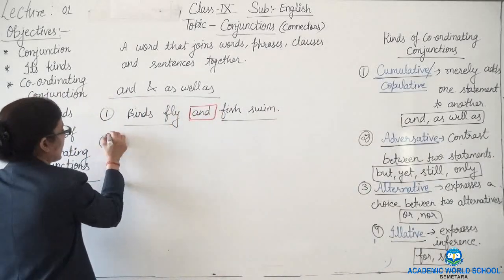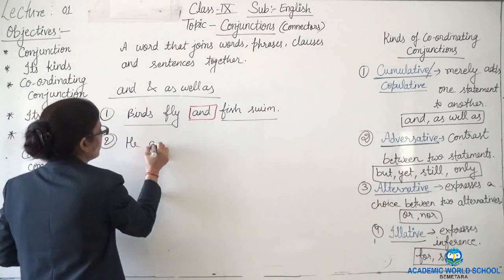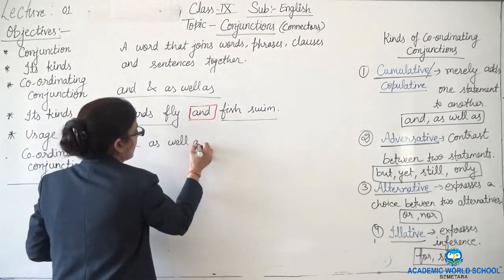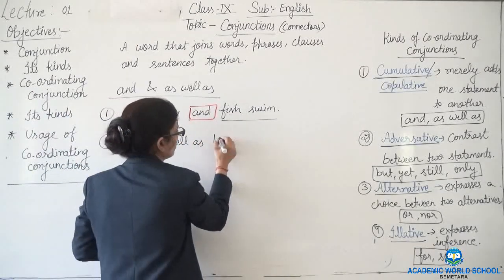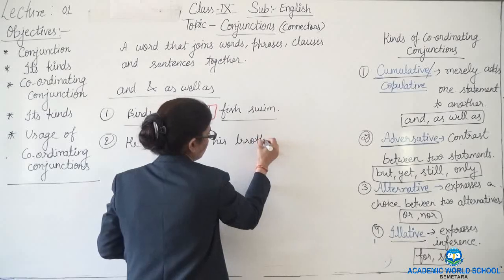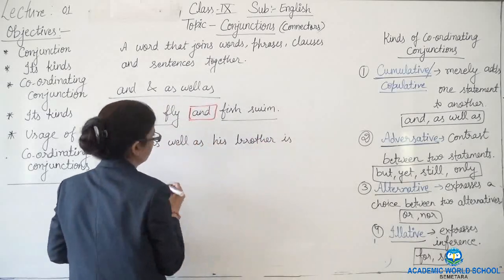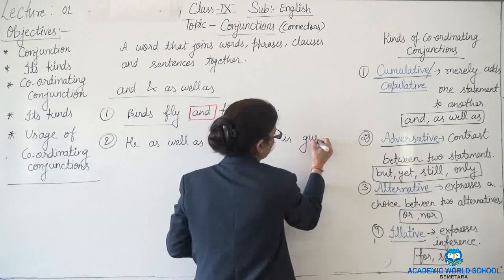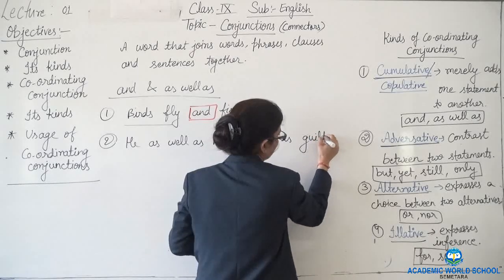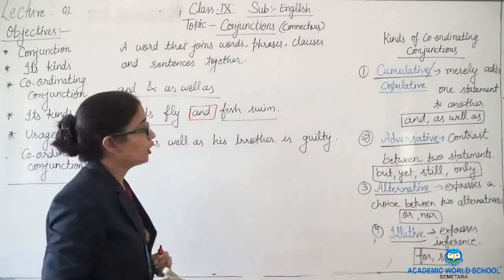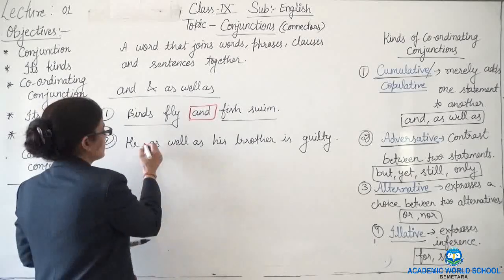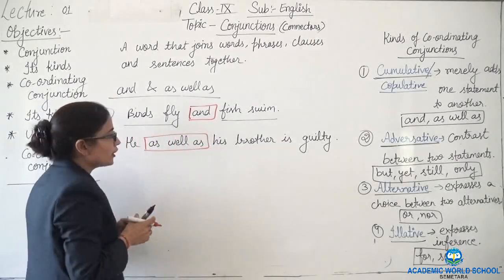Second one, as well as: he as well as his brother is guilty. Okay, here this conjunction, what is it telling?